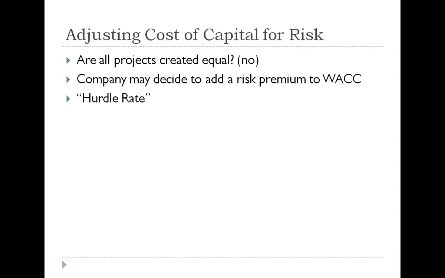One interesting question is, what number should we actually use when we analyze an investment project? Are all projects the same? Should a company only seek to meet its true cost of capital as a return, or should it try to get something higher? A lot of companies decide to increase or add to their weighted average cost of capital and create a higher number that we refer to as a hurdle rate, so that we can build in some kind of a return for the company when we do things like capital budgeting analysis.